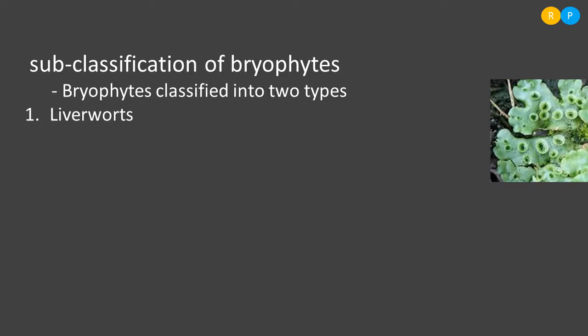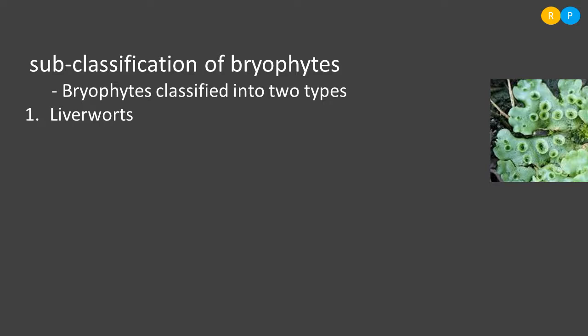So its plant body, that means its thallus, is dorsiventrally flat on both surfaces, the dorsal surface as well as the ventral surface, very flat, just like a paper. Clear? So it is also compared with the lobes of a liver. How the liver lobe is present in the animal, the similar structures we can see in the thallus of liverworts, so that it is called liverworts. The structure is compared with the structure of liver lobes.